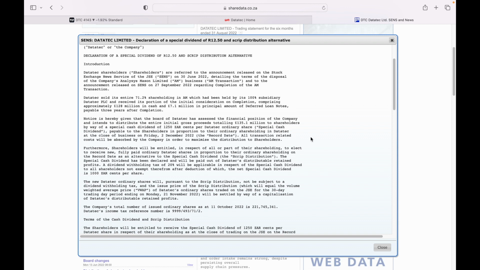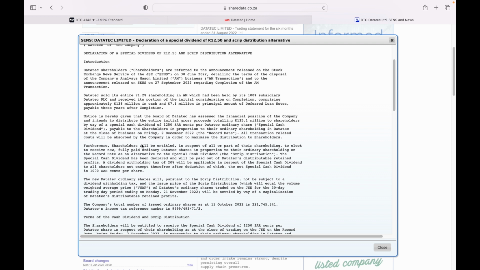Then there are some things that they talk about. The shareholders will have a choice to either receive the cash offer of 12 Rand 50, which is gross. Somewhere they do talk about the net dividend after tax. The net dividend is about 10 Rand per share that the shareholders can expect to receive.